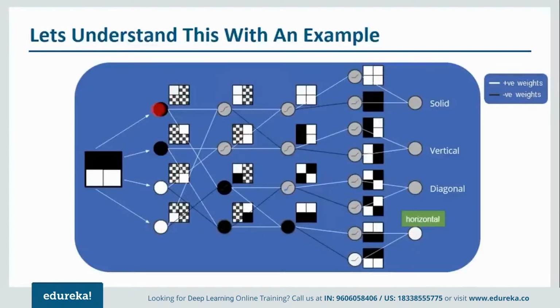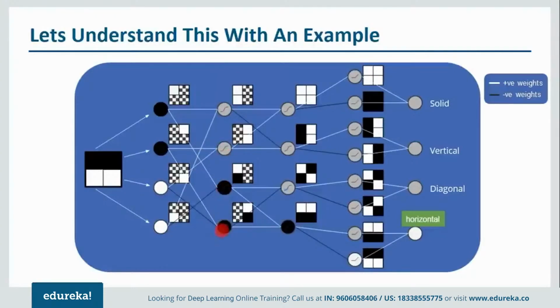Now what happens? We provide them random weights. These white lines represent the positive weights and these black lines represent the negative weights. Now when we display high brightness, we'll consider it as negative. When you see the next hidden layer, it will be provided with input from this particular layer. So this will provide an input with positive weight to this particular node, and the second input will come from this particular node. Since both of them are positive, we'll get this kind of a node. Similarly, this node as well.